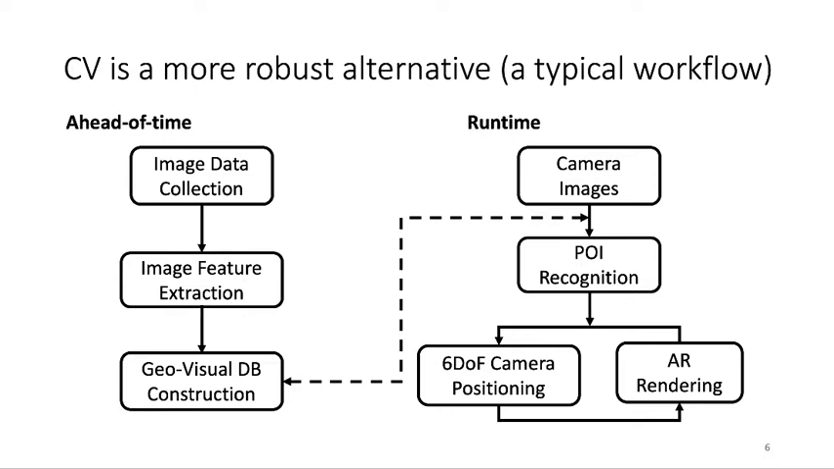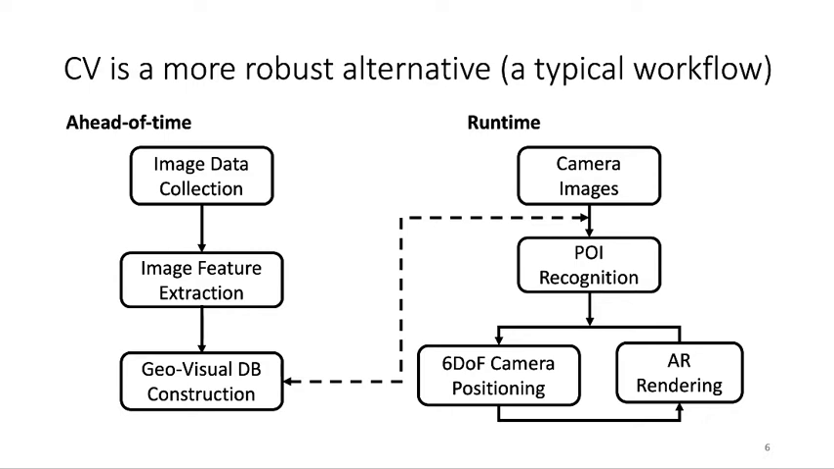So these slides show a typical workflow of the computer vision solution customized for localization. On the left-hand side, it describes the ahead-of-time construction. So people will collect a collection of image data and extract the image features from those data to construct a geovisual database, which correlates the geolocation with the image features.